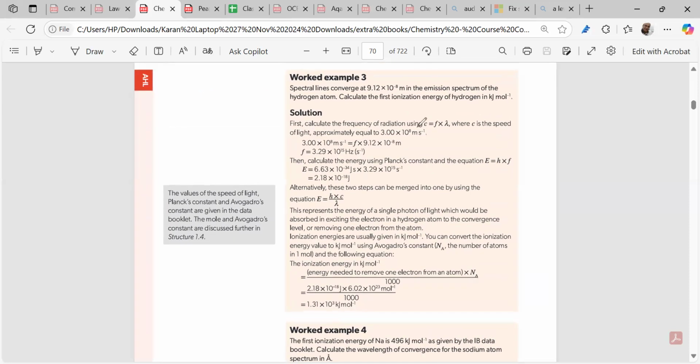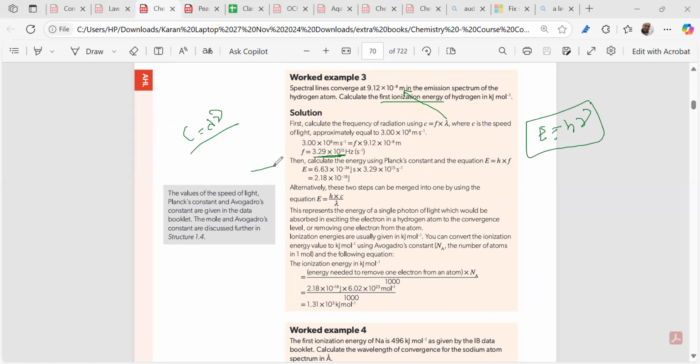Do practice this. See, easy. Once we find out the frequency, lambda is given over here in meters, and c is equal to nu lambda. We can find out the nu in hertz. Then we plug it into E is equal to h nu for the energy. Our first ionization energy is what they're asking: the energy to take out the electron and put it in n equal to infinity.